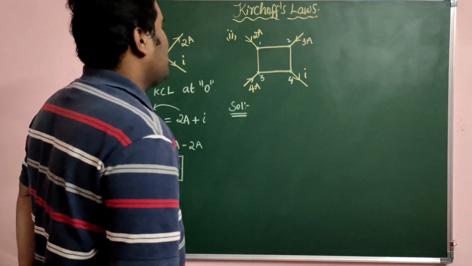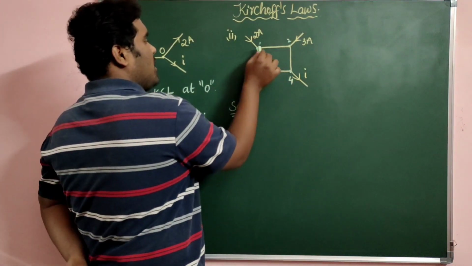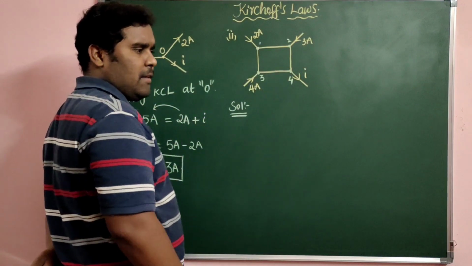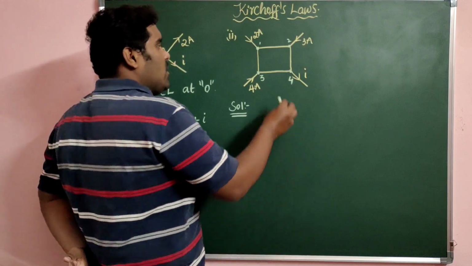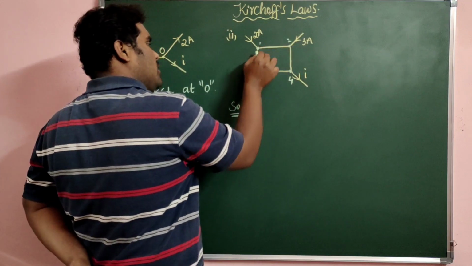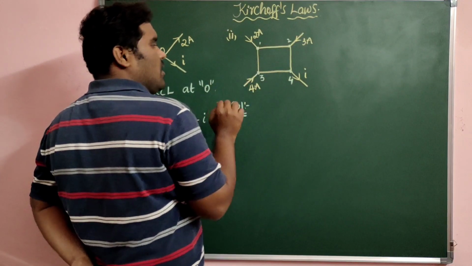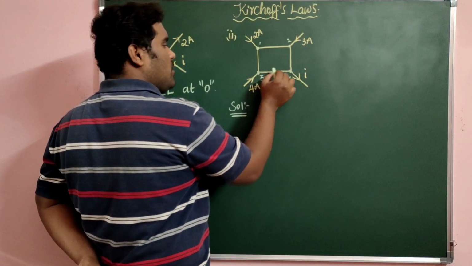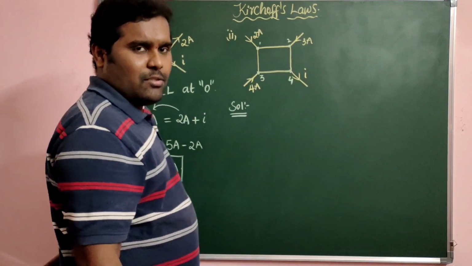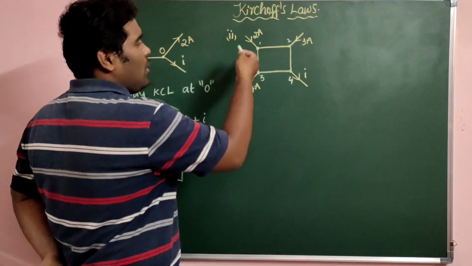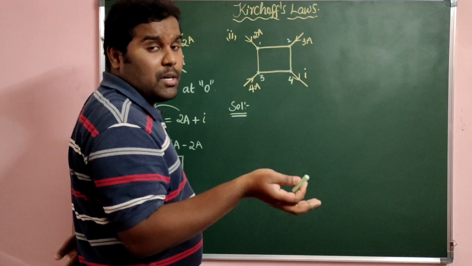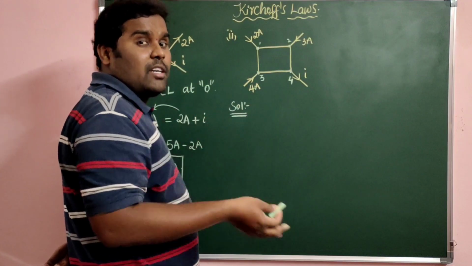So as there is no current direction given in all these 4 branches present here, it means these 2 are at the same potential, and these 2 are at the same potential, and these 2 are also at the same potential, and these 2 also, because the current direction is not given. So almost all are at the same level. If current is said to be present, it means there is some consumer, and because of that consumer the current can pass through that.